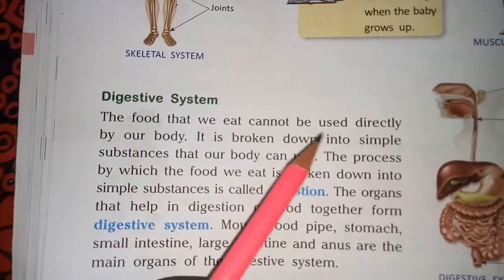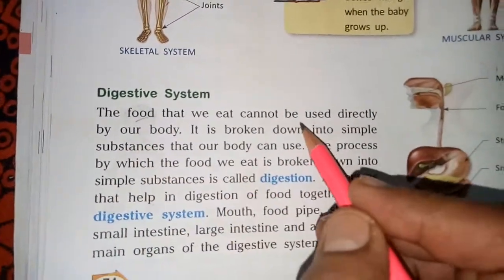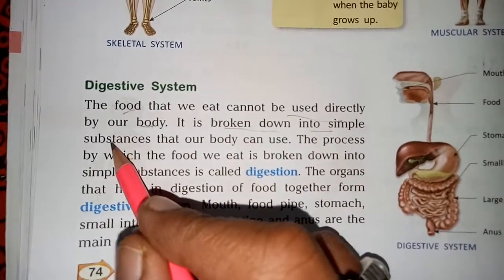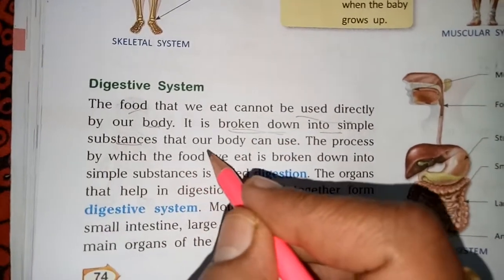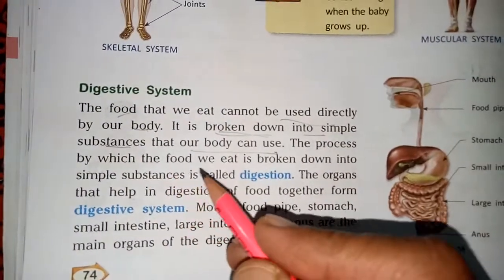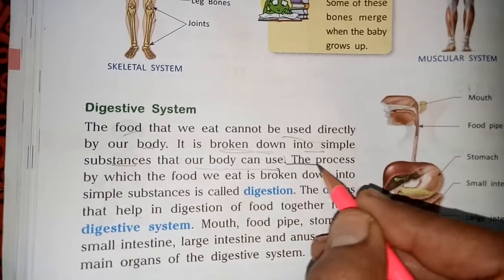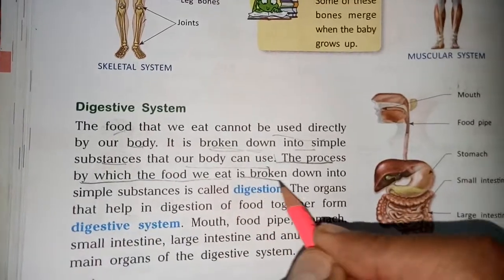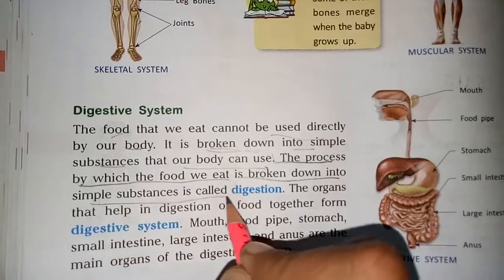The food that we eat cannot be used directly by our body. Directly use नहीं किया जाता है. It is broken down into simple substances. Simple का मीन्स छोटे, broken down का मीन्स होता है टूटना, that our body can use. The process by which the food we eat is broken down into simple substances is called digestion. उस process को हम क्या कहते हैं? Digestion. Underline the definition of digestion.